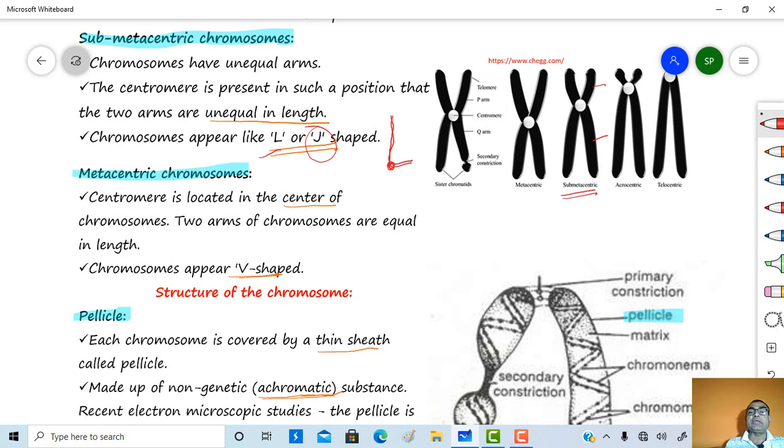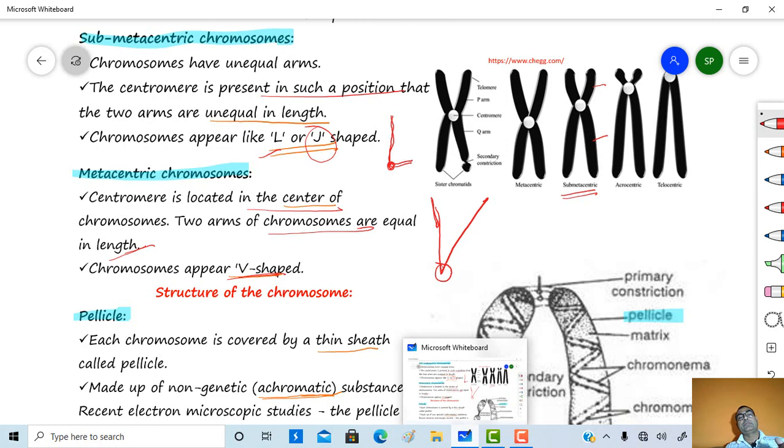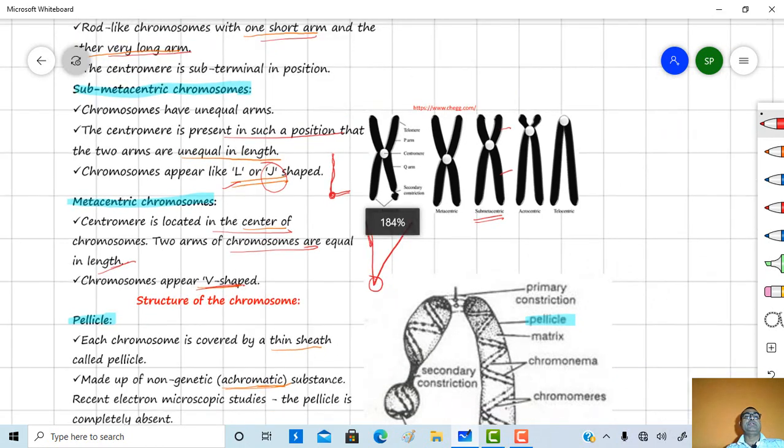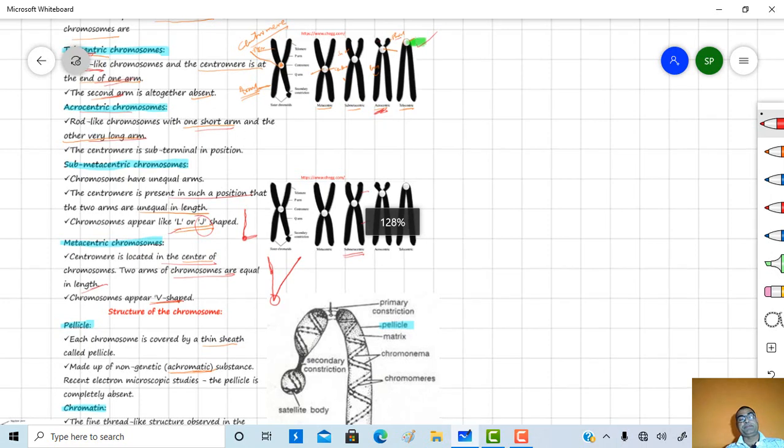The centromere is present in such a position that the two arms are unequal in length, while in the metacentric type of chromosome, it is present in the center. The centromere is located in the center of the chromosome and the two arms are equal in length, and it forms a V-shaped structure. So based on position, chromosomes may be metacentric, submetacentric, acrocentric, and telocentric.